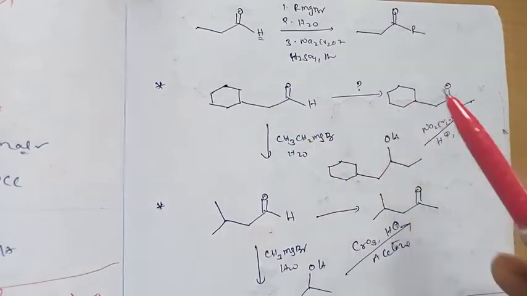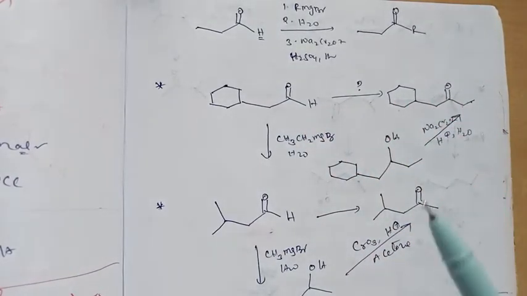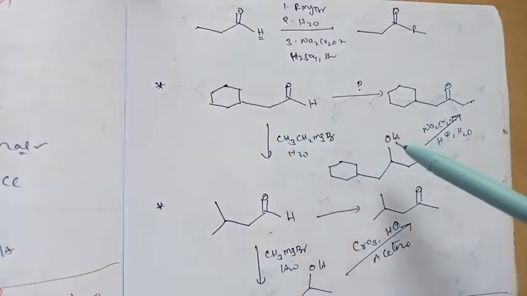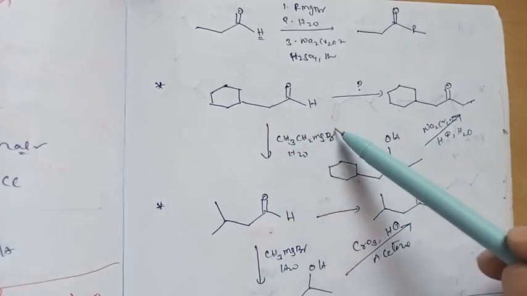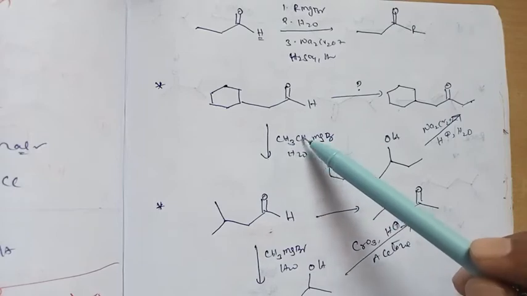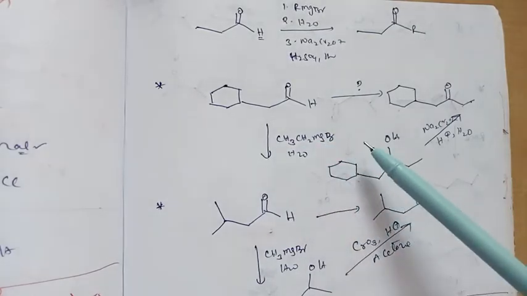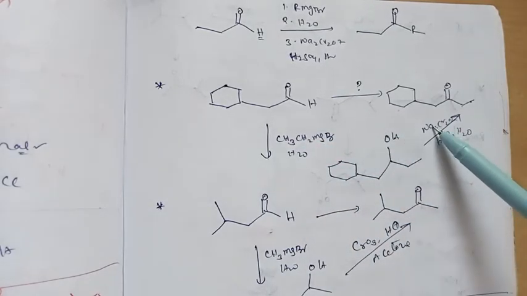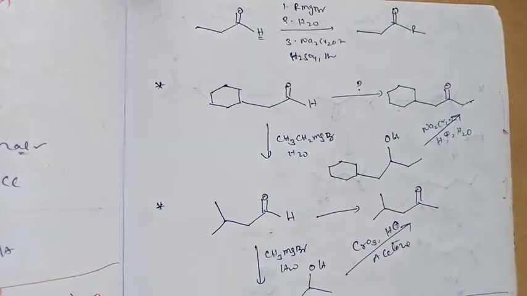Now how can the following conversion be possible? Very important, these are examples for IIT JAM, IIT-G. First of all we have to react with methyl magnesium bromide followed by hydrolysis, which gives the alcohol, then oxidation, so it gives a ketone.